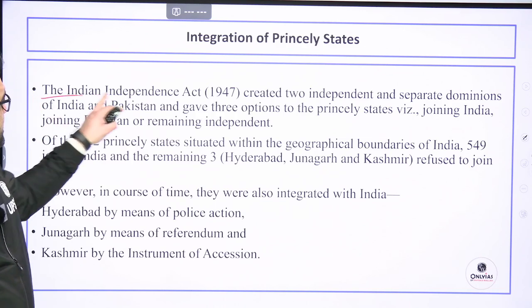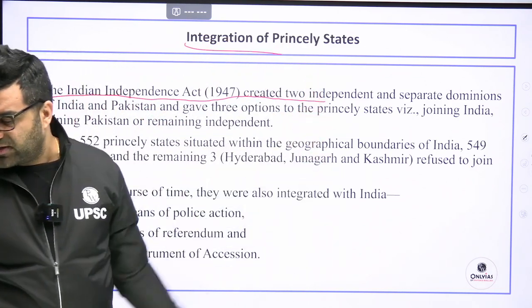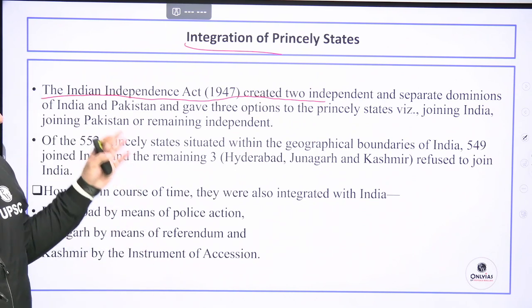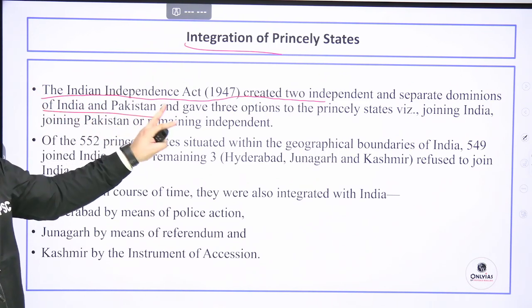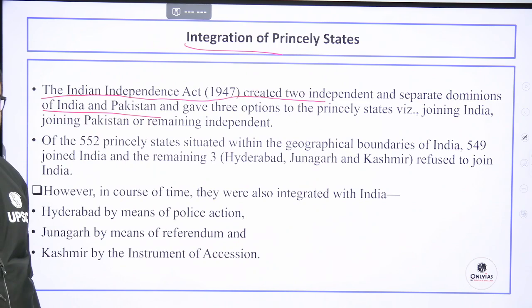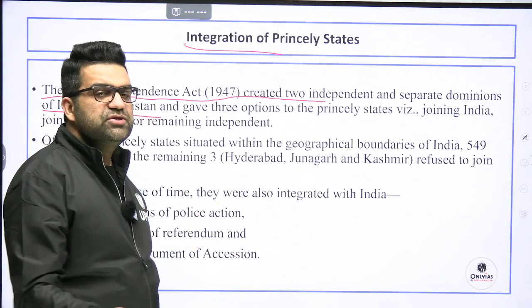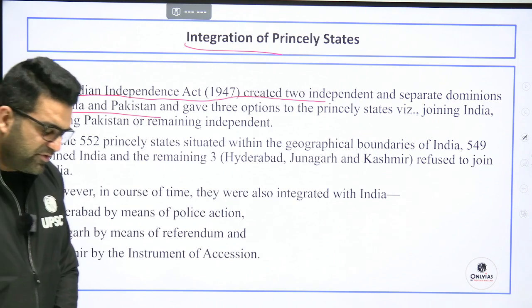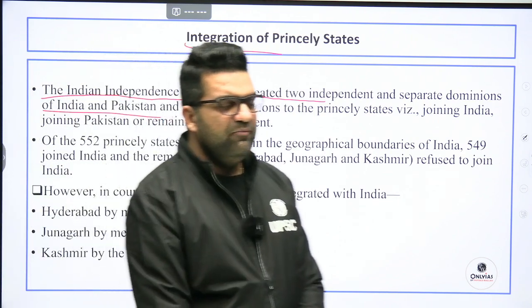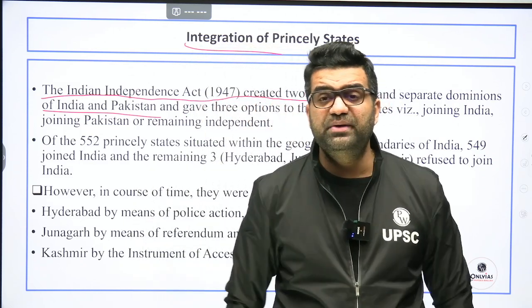Okay, the Indian Independence Act 1947, integration of princely states we are talking about. The Indian Independence Act 1947 created two independent and separate dominions of India and Pakistan and gave the princely states three options: either join India, or join Pakistan, or remain independent. Out of the 552 states, 549 were convinced by Sardar Vallabhbhai Patel, the first Home Minister of India.